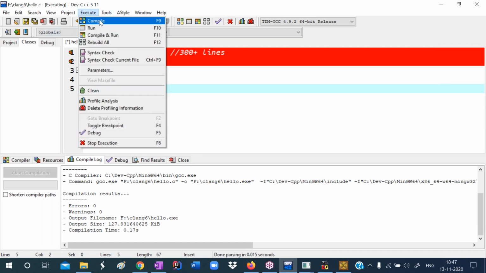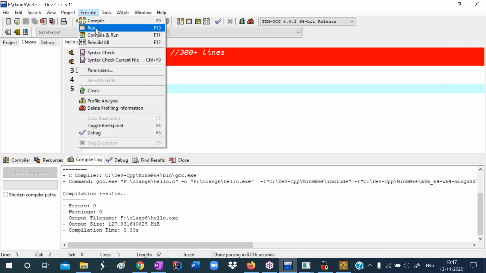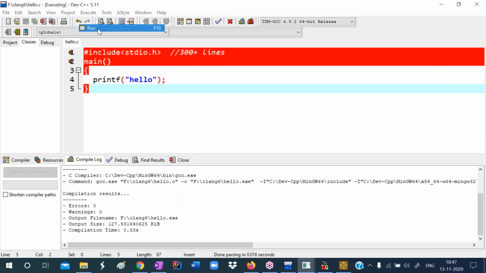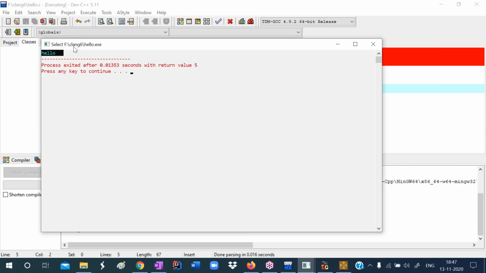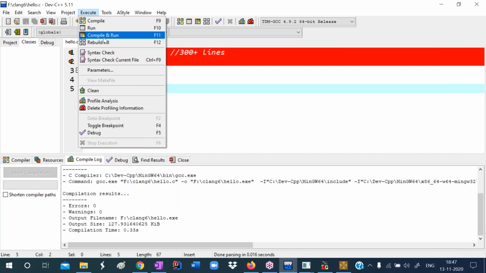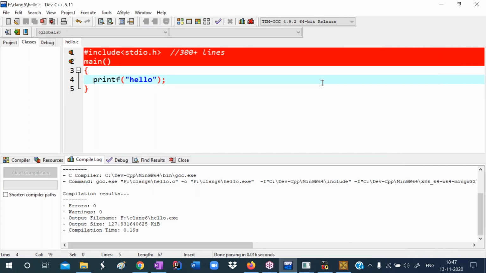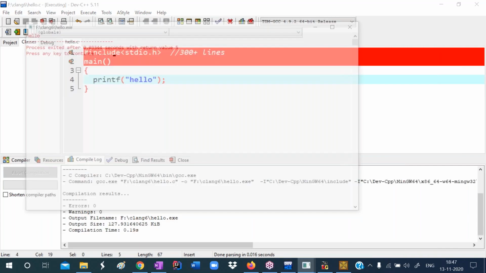To compile this program, go to the execute menu and select the compile option, F9. To run this program, go to the execute menu and select the run option. That runs the program and displays the output as hello. If you want to compile and run using a single command, you can select the compile and run option. The shortcut is F11. So simply after writing the program, you can press F11. That compiles and displays the output.